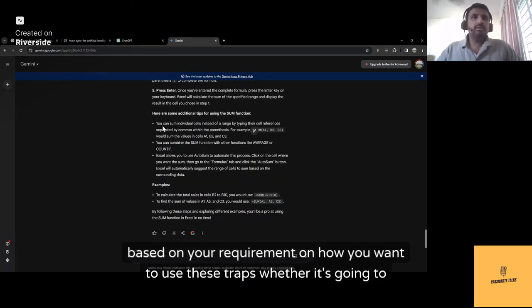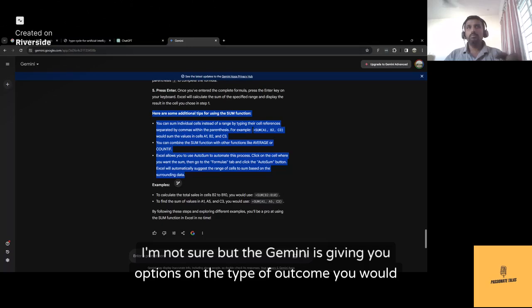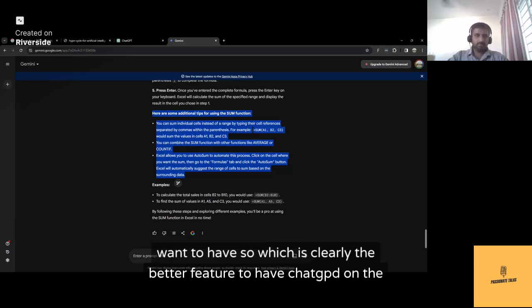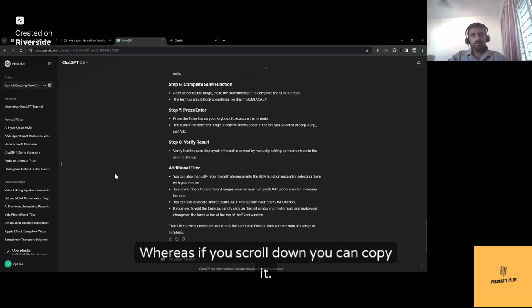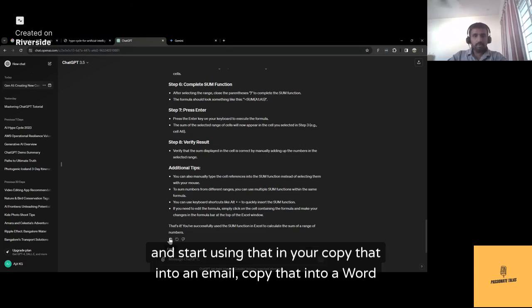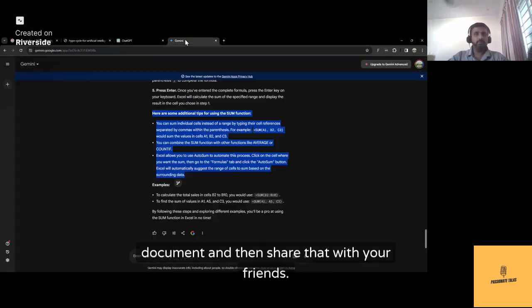I think it is all based on your requirement on how you want to use these drafts, whether it's going to be useful for everybody or not, I'm not sure. But Gemini is giving you options on the type of outcome you would want to have. So, which is clearly the better feature to have. ChatGPT, on the other hand, is suggesting just a simple option. Whereas if you scroll down, you can copy it and start using that. If you copy that into an email, copy that into a Word document, and then share that with your friends.